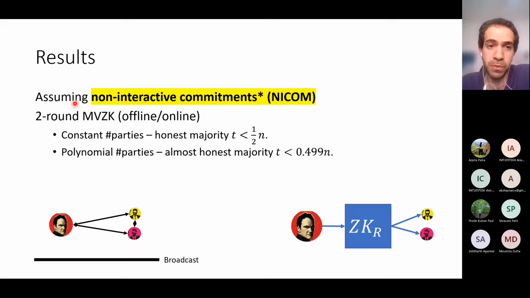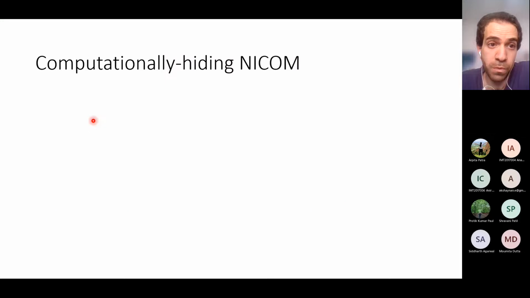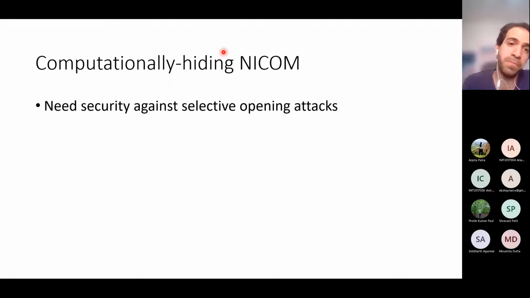So those are the main results, and I should have said, feel free to ask questions at any time. Okay, so now let me say a few words about the assumptions about non-interactive commitments. We have 2 kinds of non-interactive commitments. The first kind is computationally hiding non-interactive commitments. And if we are using this kind of commitments, then we need them to provide some kind of security against selective opening attacks.